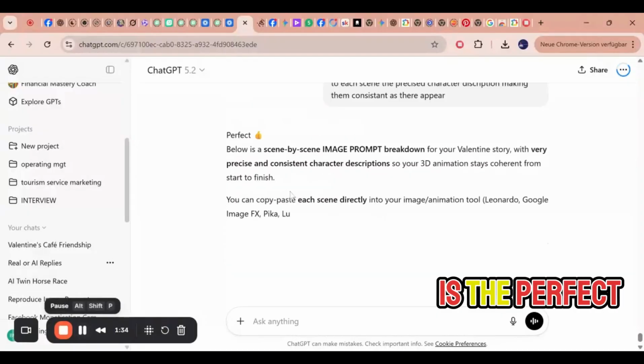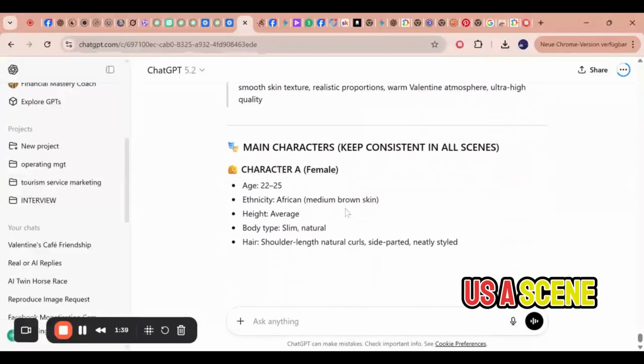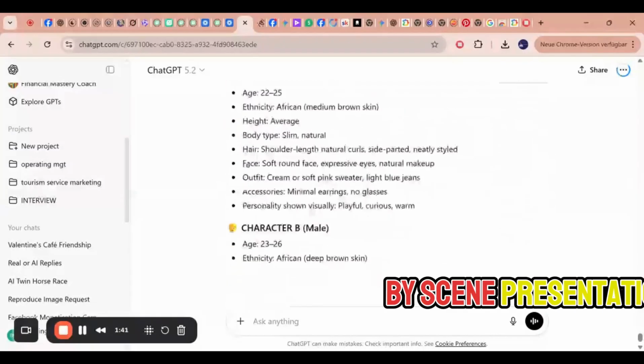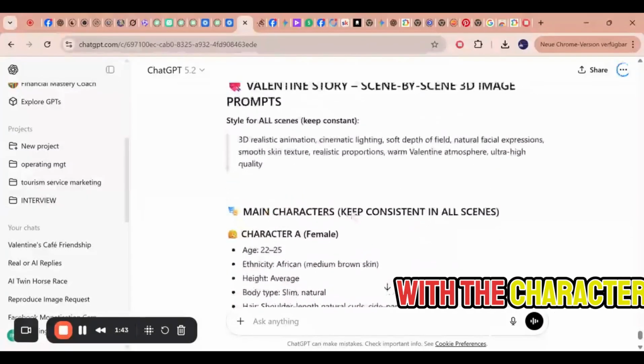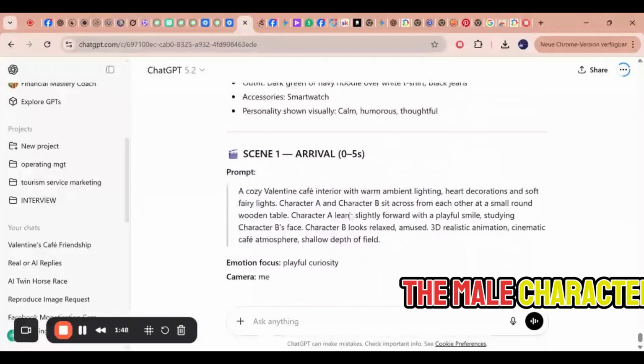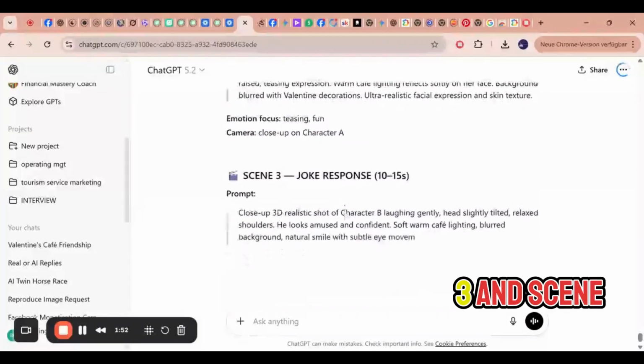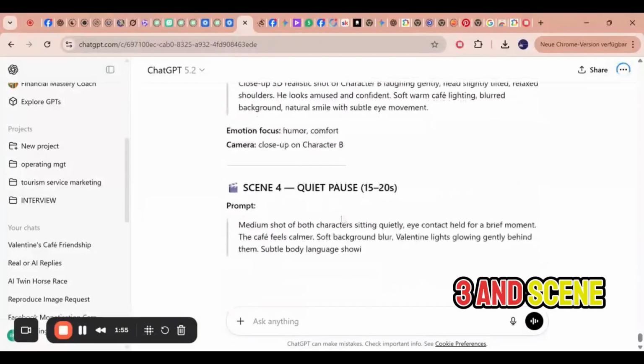Look at this, this is the perfect one that ChatGPT is giving us. It has given us a scene-by-scene presentation with the characters as per scene. So the female character, the male character, scene 1 arrives, scene 2, scene 3, and scene 4.